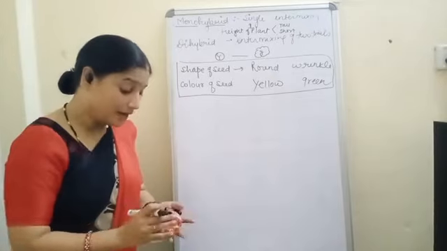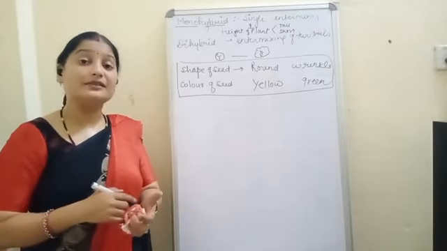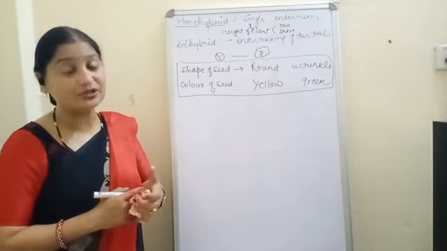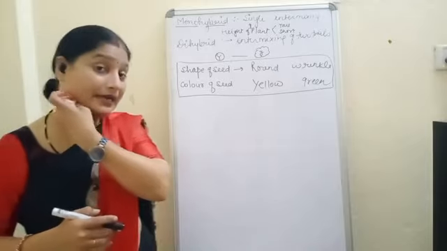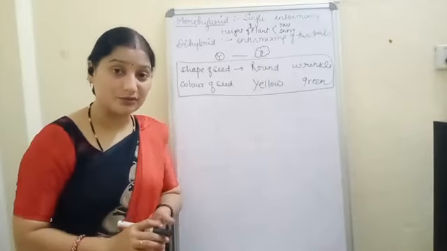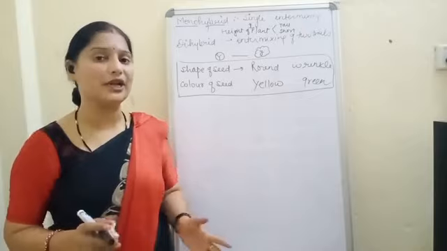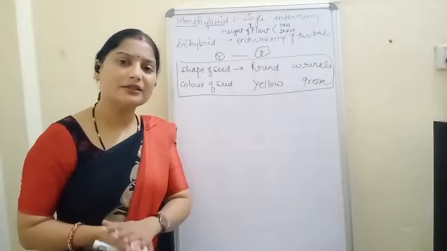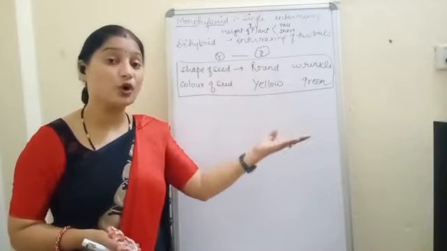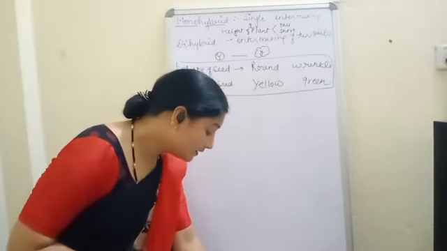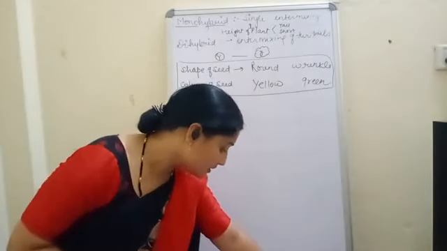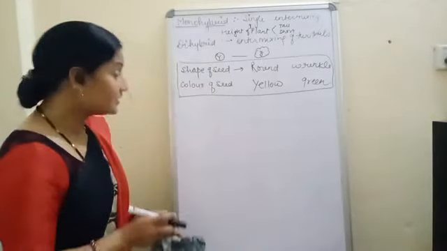So after hybrid, we have seen monohybrid, that is intermixing of one character, and dihybrid, that is intermixing of two or more characters. On this basis only, Mendel made his two important laws. Then your next terms are phenotype and genotype.